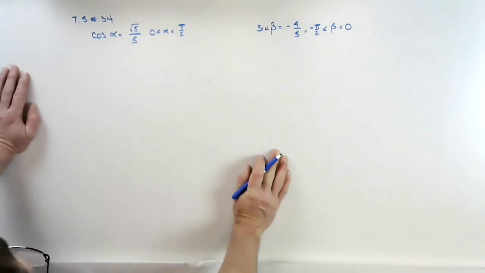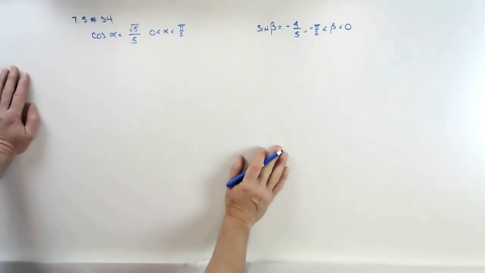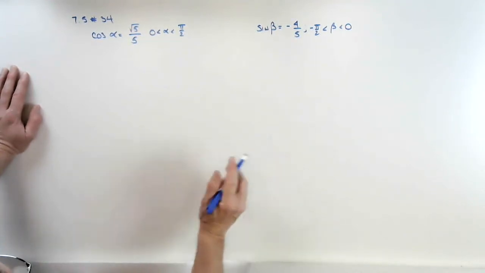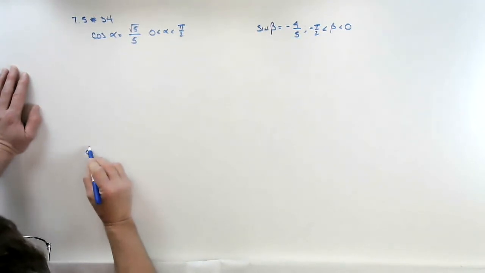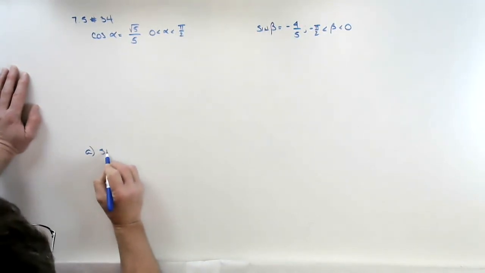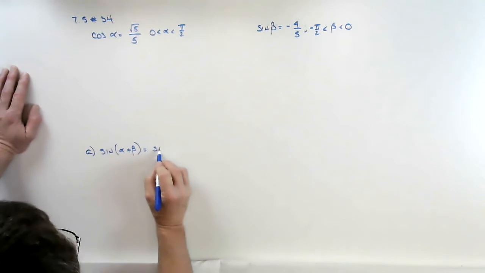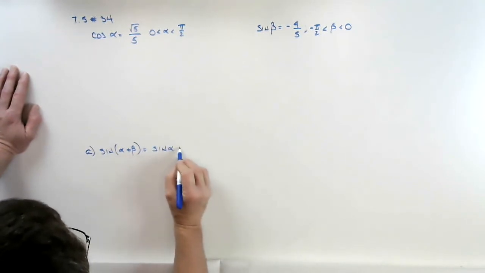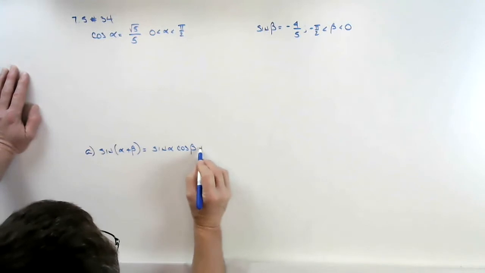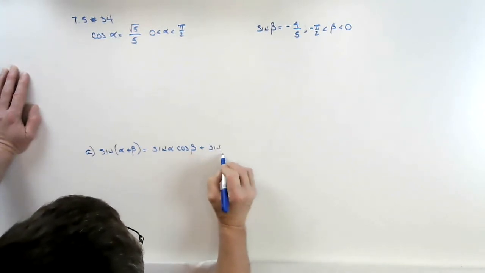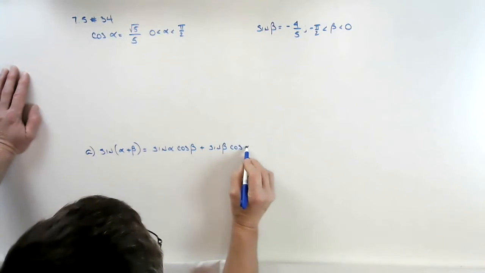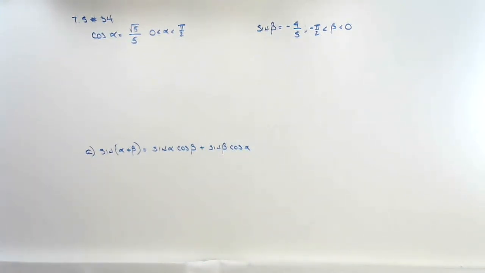Now, they want us to find our identities. There's a part A, a part B, a part C, and a part D. I'll do part A and I'll do part D on the video. So part A says, find the sine of alpha plus beta. We know from our identities that that's sine alpha cosine of beta plus the sine of beta, the cosine of alpha. That's what we know the identity is.